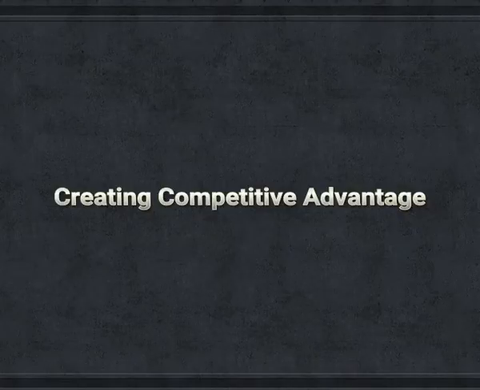Creating competitive advantage. In today's world, where the marketplace has become global, it is critical for organizations to achieve and maintain a competitive advantage. Organizations do this in two ways. One way is to create cost leadership, which means that the organization's goal is to become a low cost leader in the industry. The second way to achieve competitive advantage is to follow a differentiation strategy, which means that the goal of the organization is to be unique in the industry based on parameters that are important to customers and valued by them. Following any of these strategies requires a workforce that is highly committed and competent.